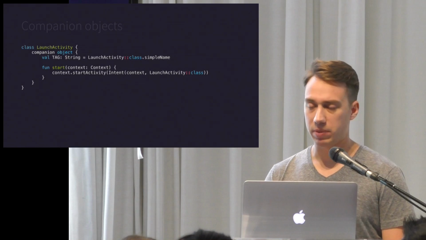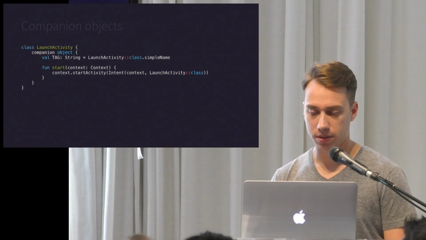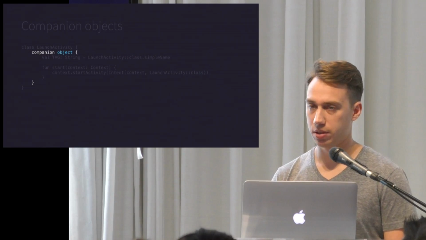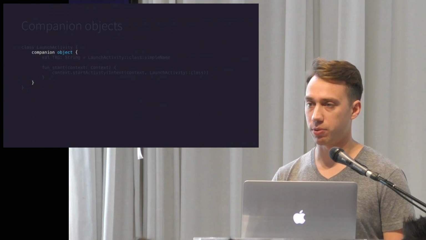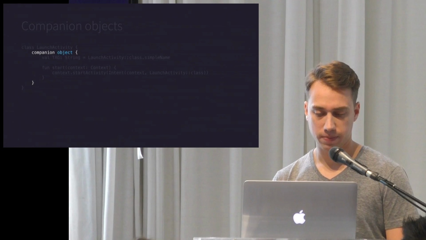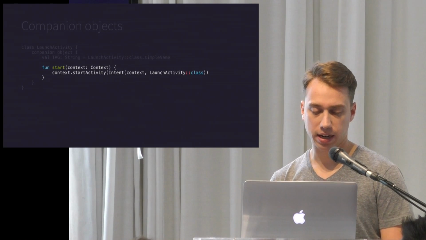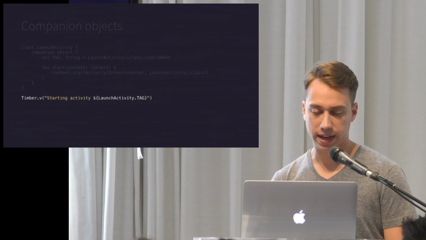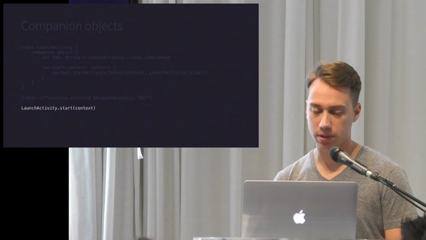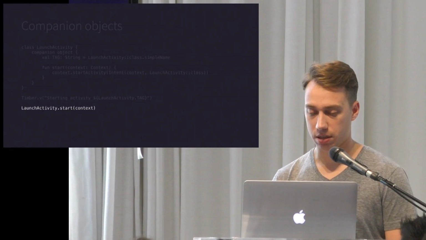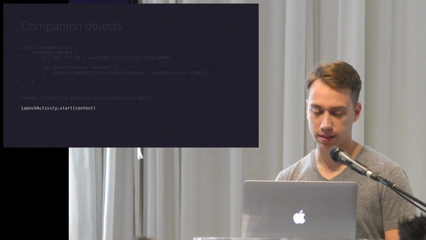And then here's the same implementation in Kotlin. So we have our companion object, which is kind of like a singleton for this class. Inside that we have a string constant for tag and the start function, and then we access it the same way as we did in Java, for both Java and Kotlin. So the syntax is the exact same.